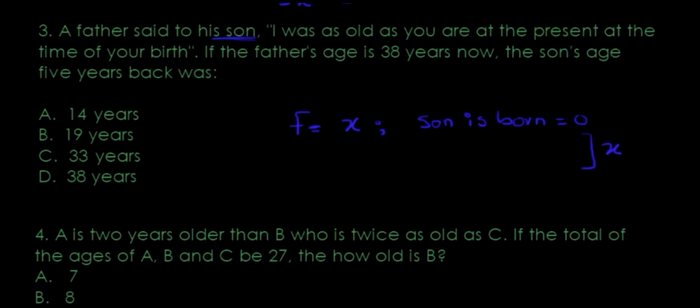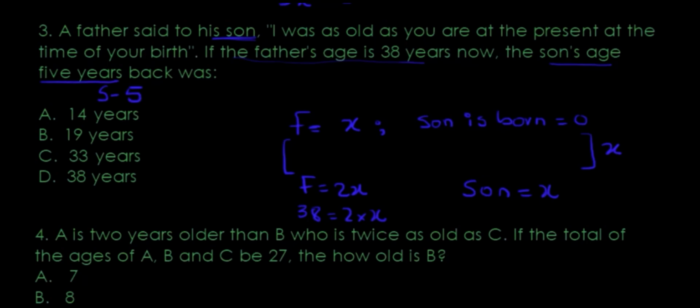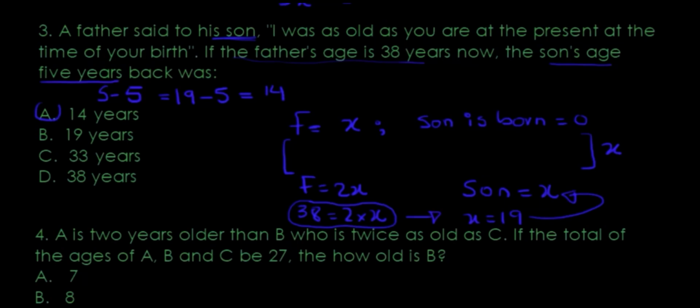So after x years, now the son is x years. How old would the father be? x years have passed, which means double, so he's 2x. And then what they're saying is that the father's age is 38 years now. What's the son's age 5 years back? So when we get the son's age, we just subtract 5 from it. So 38 equals 2 times x. 2 times what gives you 38? You can divide 38 by 2, and that would give you a 19. So the son is 19, and 5 years ago, how old was the son? He was 14. That's it.